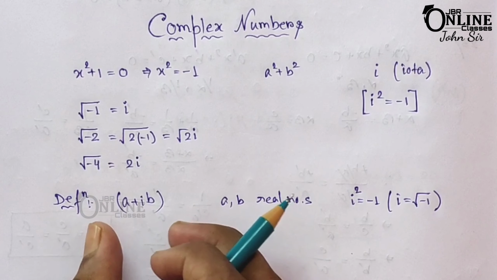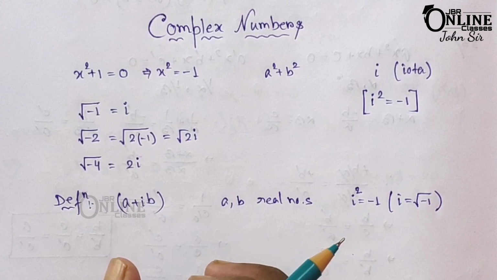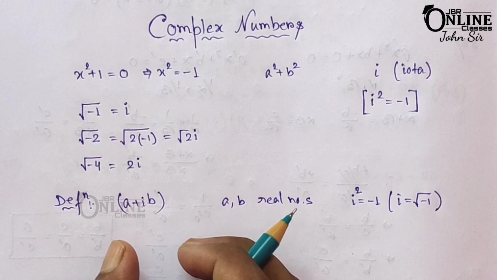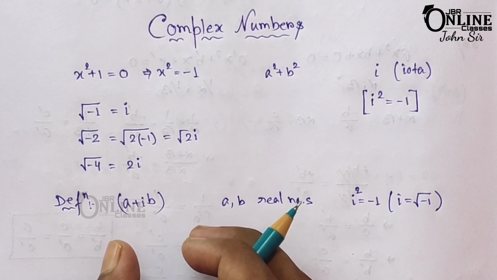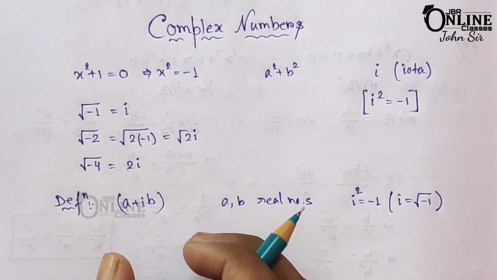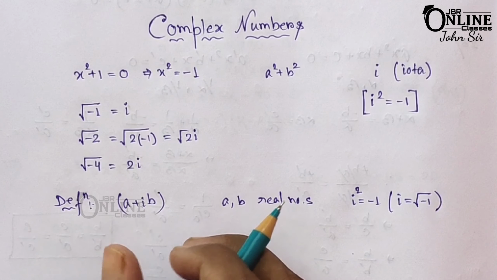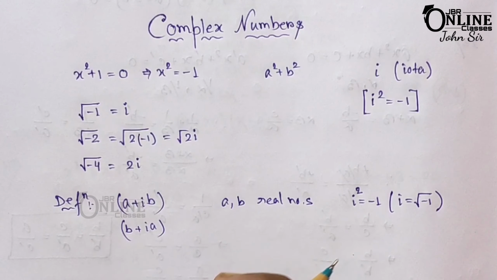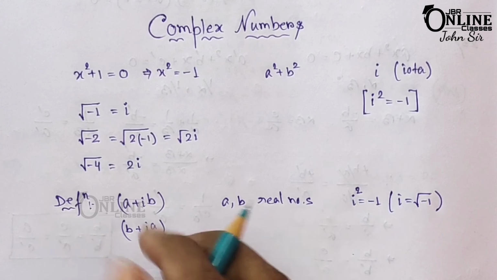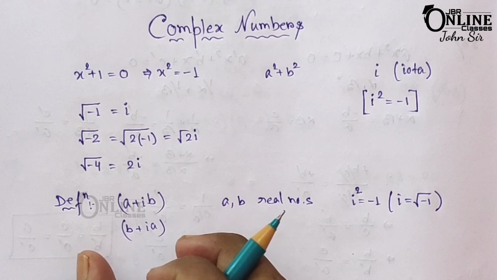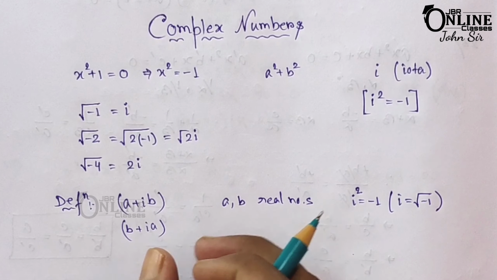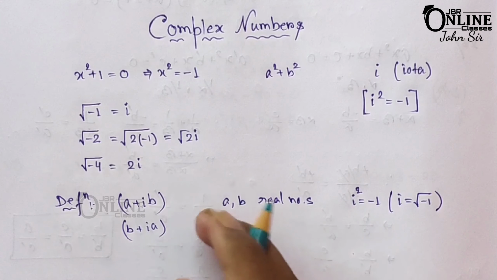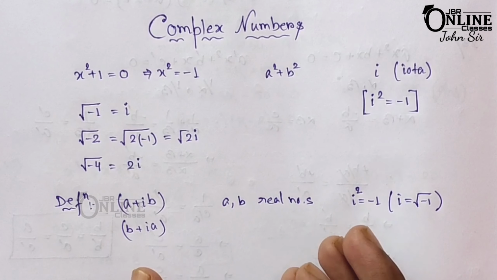Now, you can also say that a complex number is an ordered pair (a, b) of real numbers, which represents the symbol a plus ib. So the ordered pair (b, a) represents the complex number b plus ia. A complex number can also be defined as the ordered pair (a, b) of real numbers a and b, which represents the symbol a plus ib. Then the ordered pair (b, a) represents the complex number b plus ia.